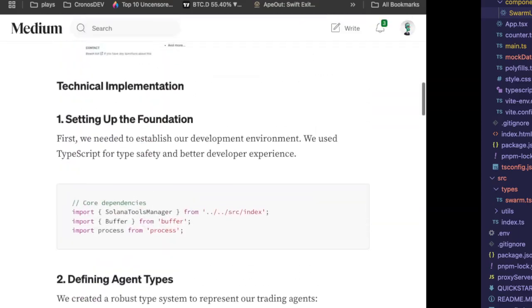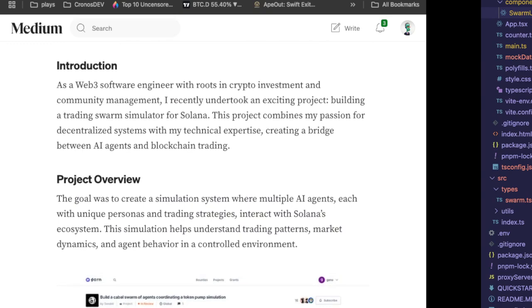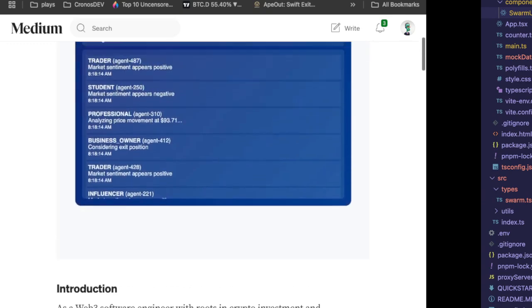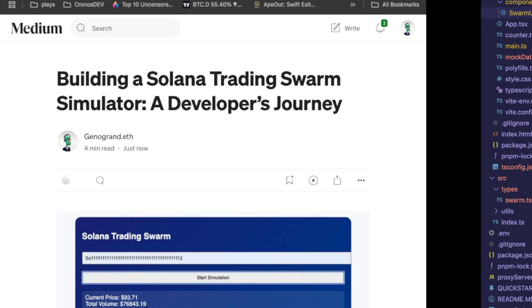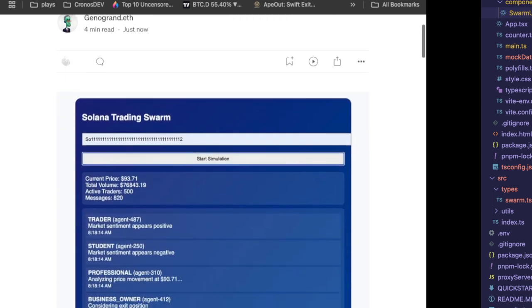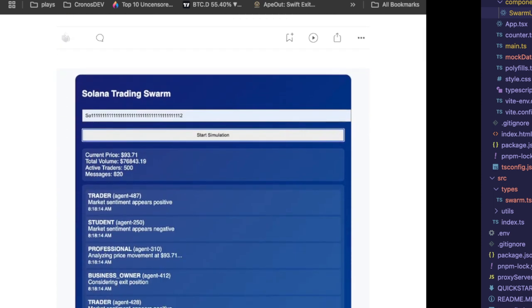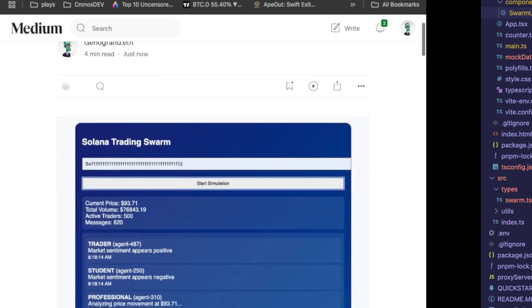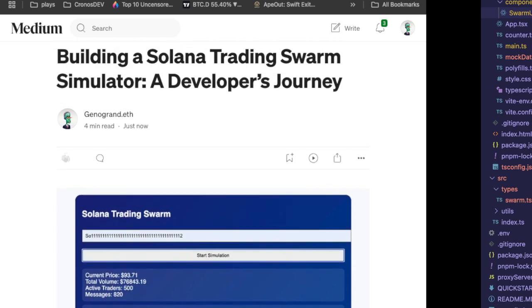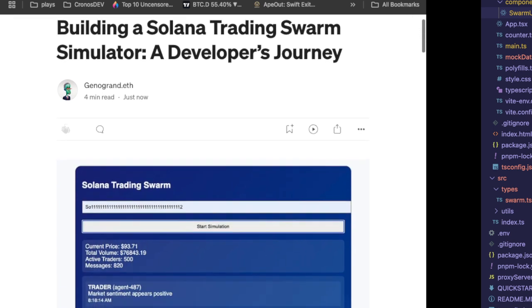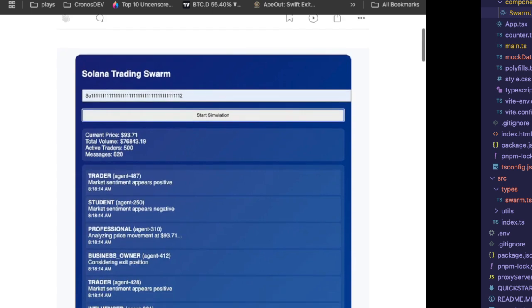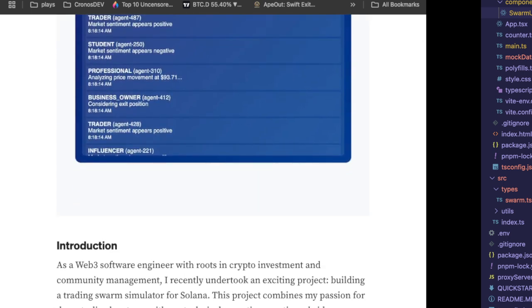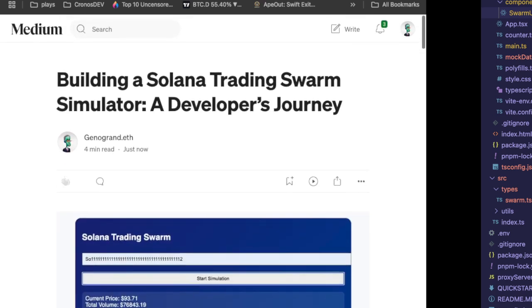You would just need to implement the logic, as I am going to have to do on the back end. Instead of using mock data, of course, you are going to actually have to make those interactions. So create the agents first and foremost, then create the wallets, give it a token to actually coordinate the pump for, and then have it actually coordinate that pump using a series of buy transactions, sell transactions, or what have you.